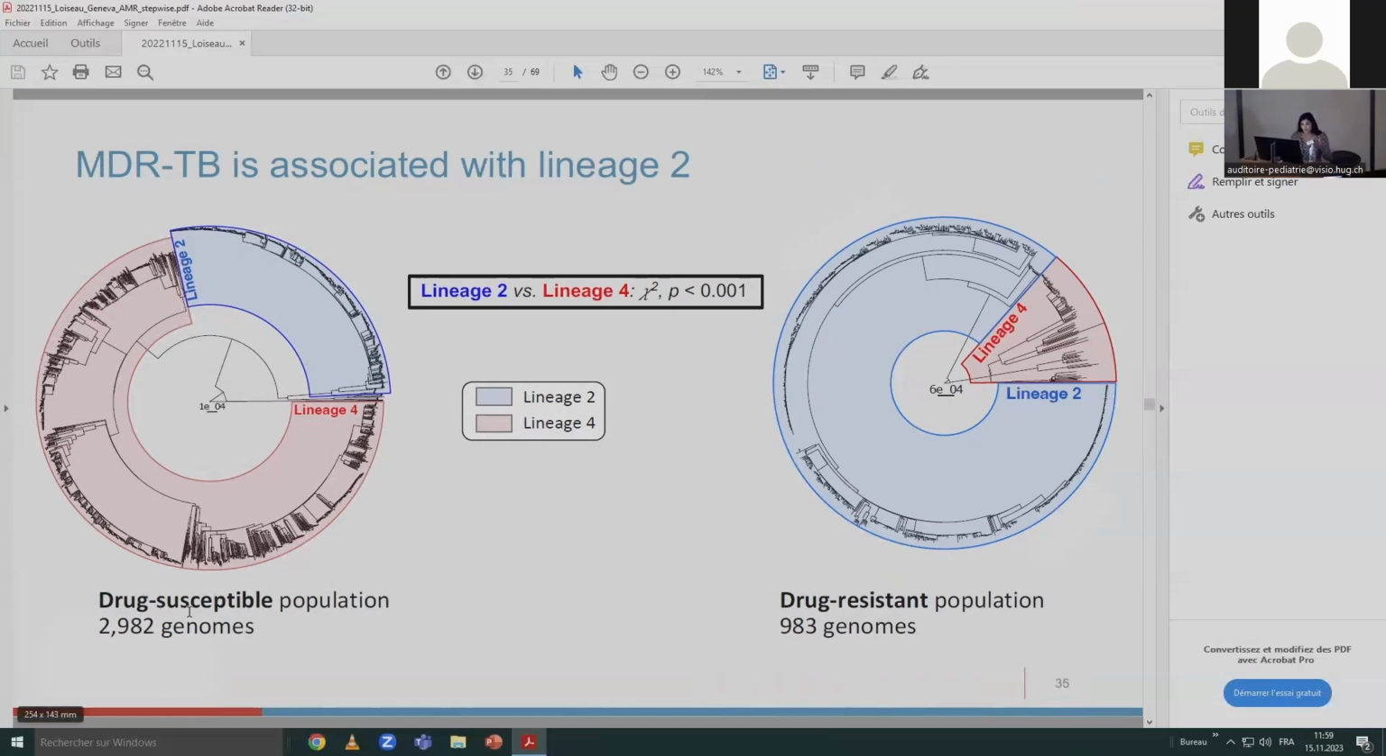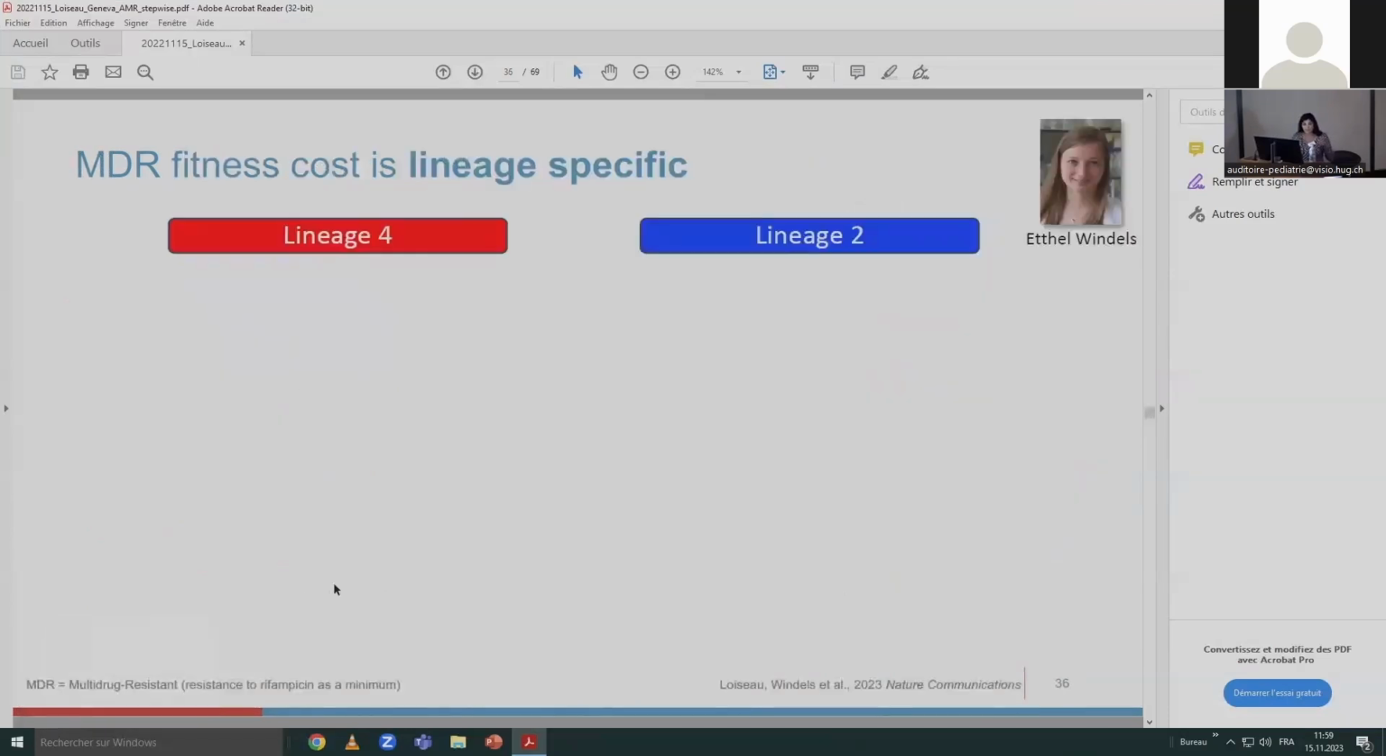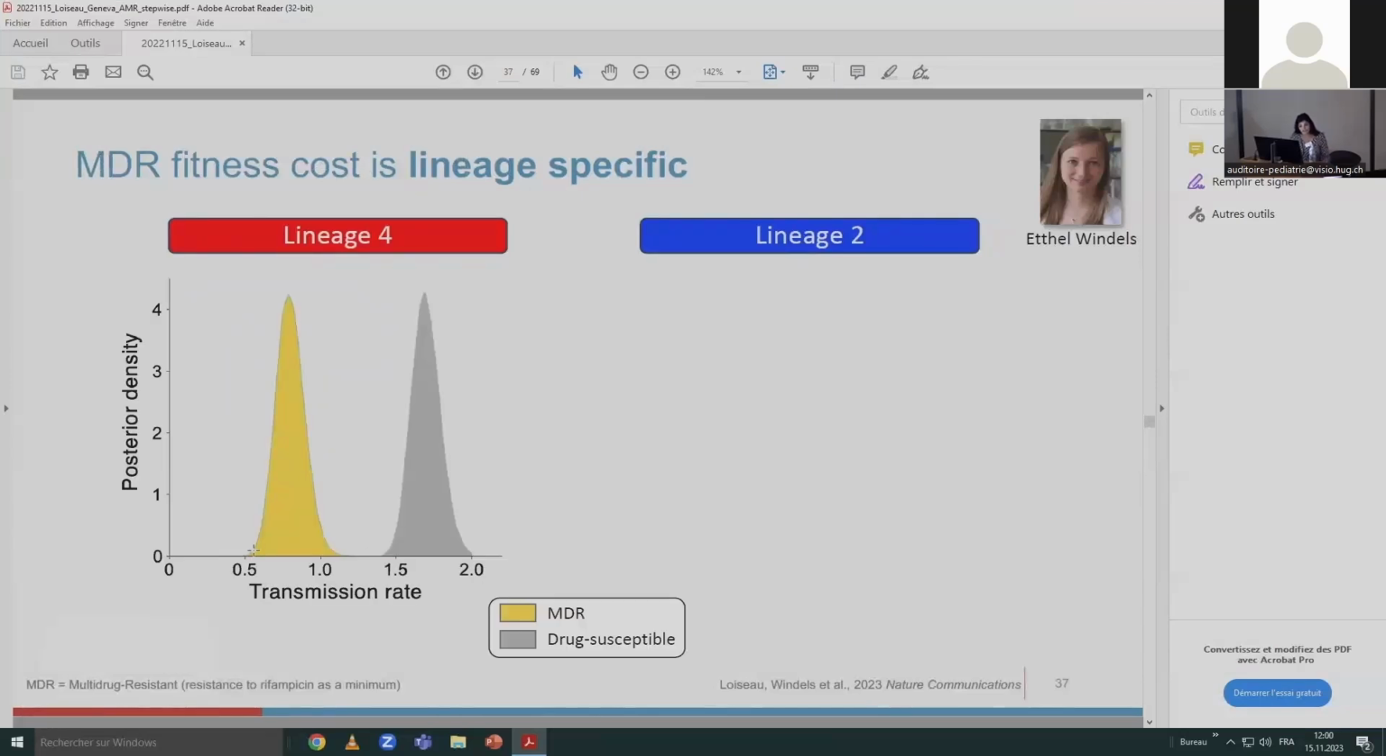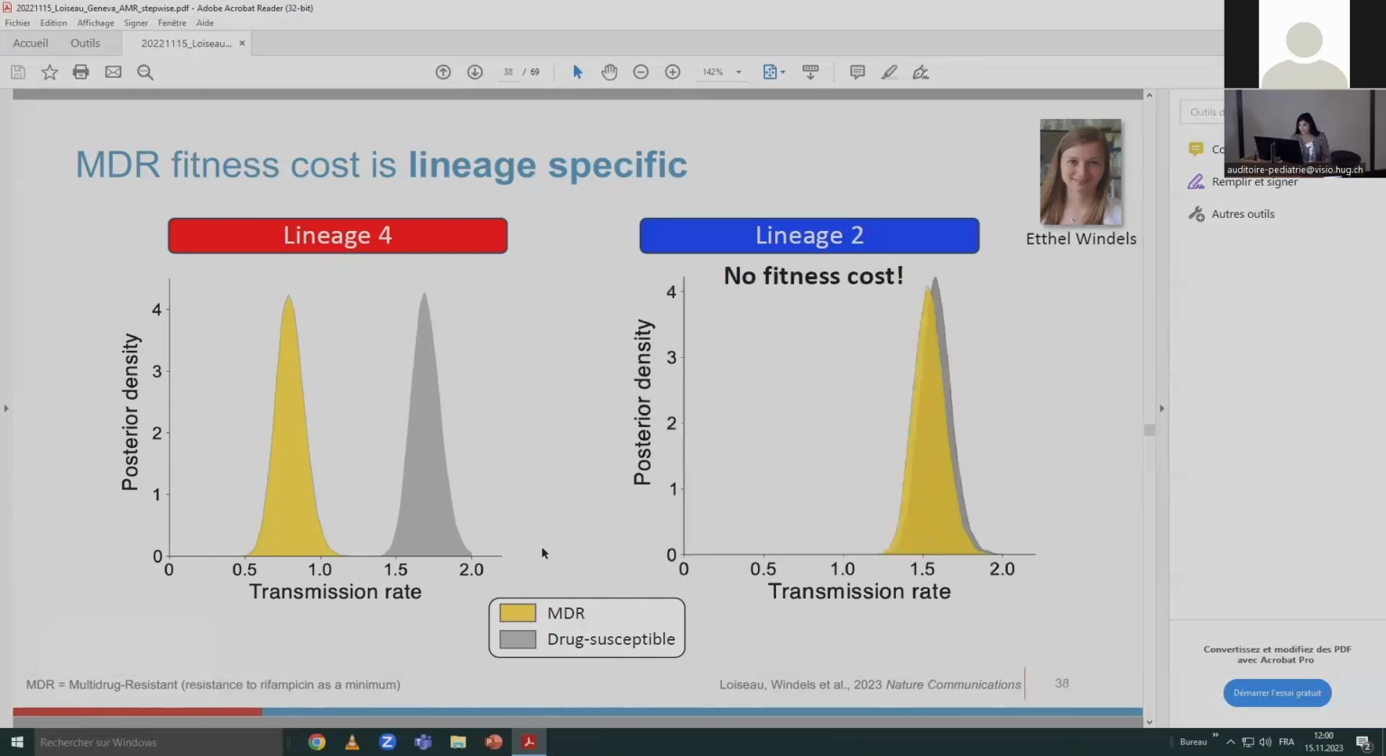At first, we split by lineage, since we see this difference. And what we see is that in lineage 4, we clearly see a fitness cost. The transmission rate of the MDR population, here in yellow, is clearly lower than the drug-susceptible population. So far, so good. And then in lineage 2, however, we do not see this fitness cost, which shows that MDR fitness cost is lineage specific.